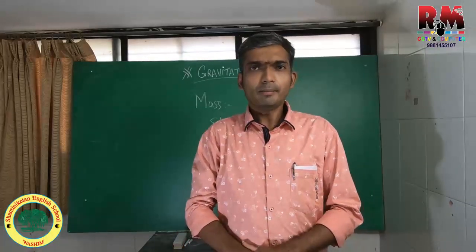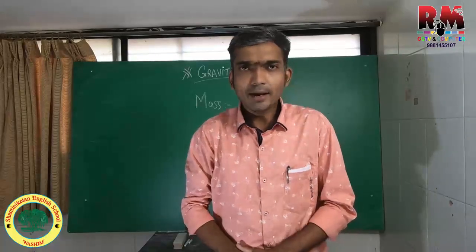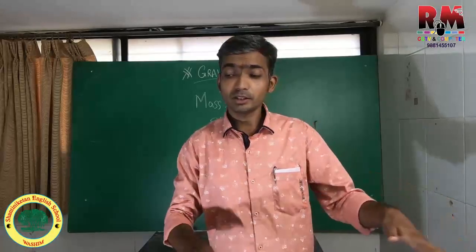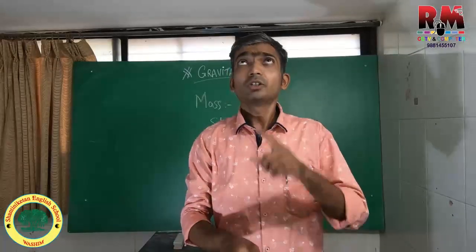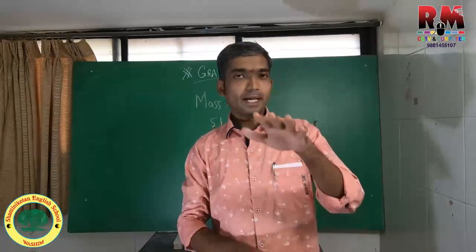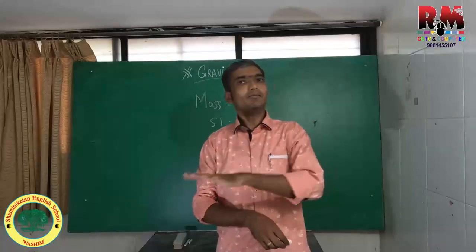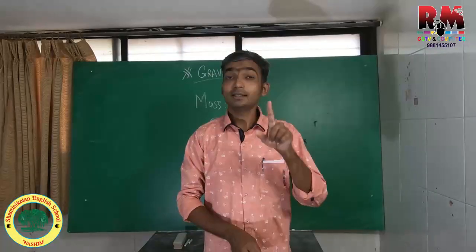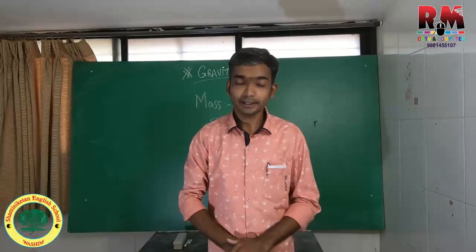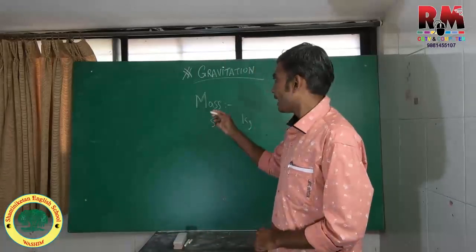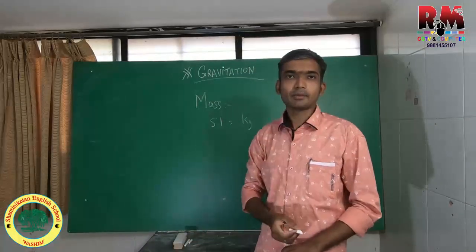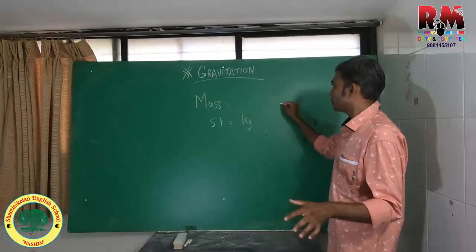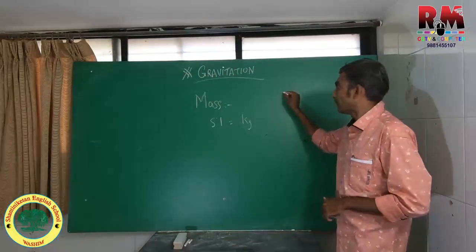Now this mass, does it have any direction? Your mass in the north is this much, in the south is that much, in the east, west, or top or bottom somewhere it is different? No. As we know that it has the same value all over the universe, mass will be defined as a scalar quantity, right? Now scalar quantity, mass defined in kilograms. Suppose I say Mahinder is of 60 kilogram, or Mahinder weighs 60 kilogram.